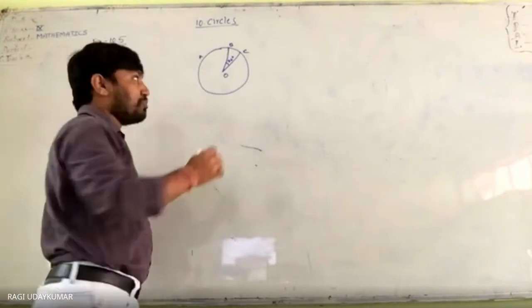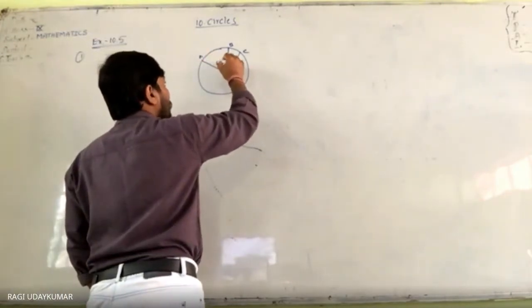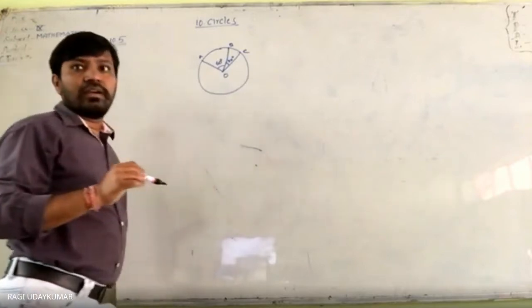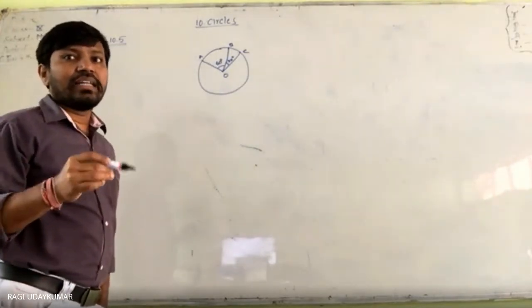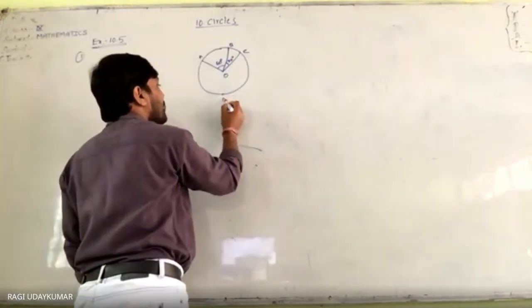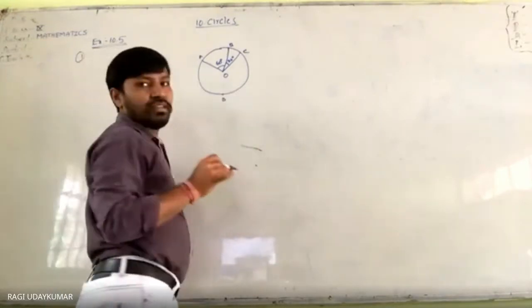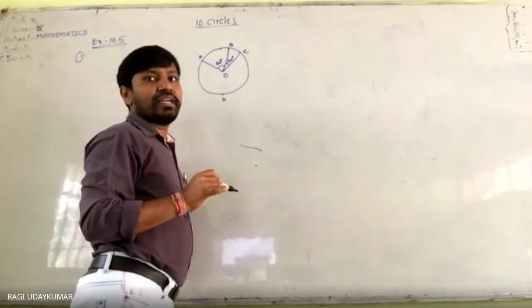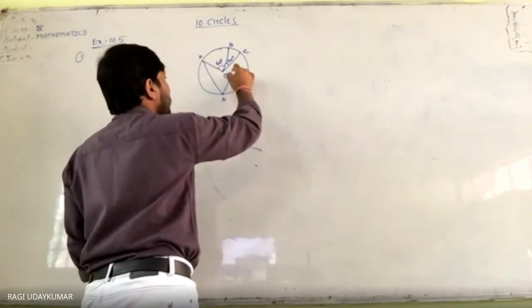And angle AOB is equal to 60 degrees. D is a point on the circle other than the arc ABC. Here, other than the arc ABC, point D is here, maybe here or here, anywhere else. That doesn't matter. And it asks you to find the angle ADC.